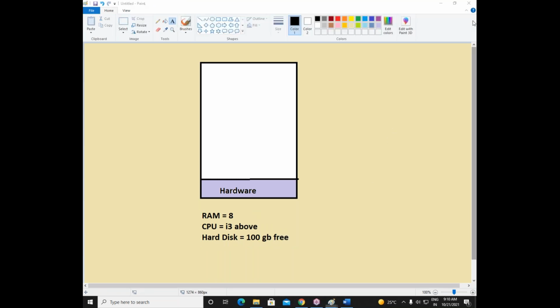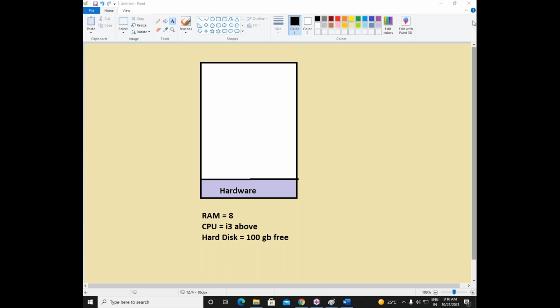So if you have a computer with this configuration, friends, 8 GB RAM, a processor like i3 or above, and 100 GB free hard disk, then you can install multiple virtual machines and do all your practicals easily. Got it? If you have a computer with at least this configuration, I repeat, 6 GB RAM is also enough. If someone is having only 6 GB RAM, that is also enough.